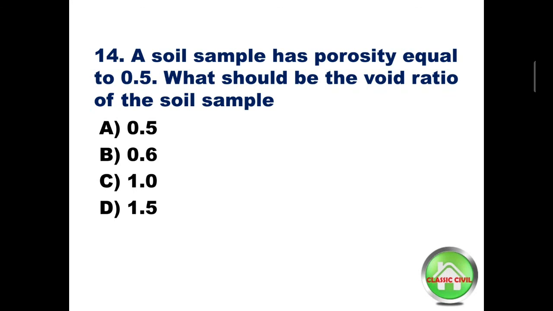Question number 14. A soil sample has porosity equal to 0.5. What should be the void ratio of the soil sample? Option A 0.5, option B 0.6, option C 1, option D 1.5. Answer is option C 1.